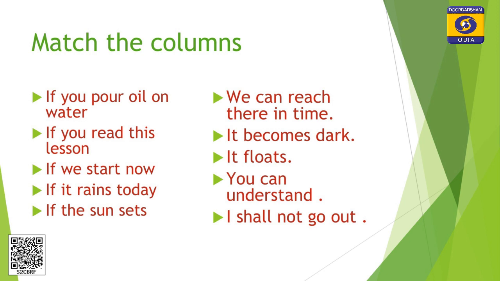The next column, the results are, we can reach there in a time, it becomes dark, it floats, you can understand, I shall not go out. Match these columns. Yes, it's easy. Do it quickly. See the answers.